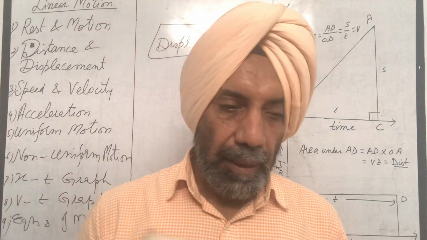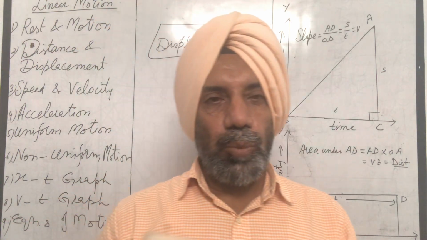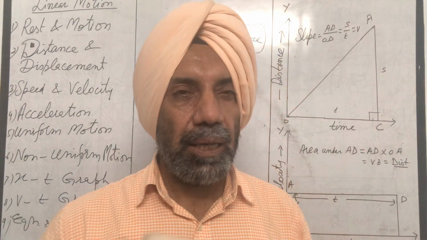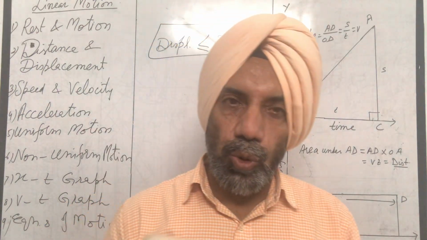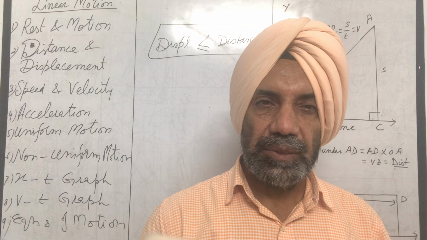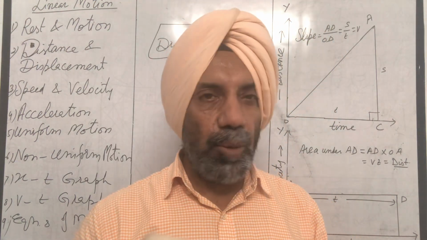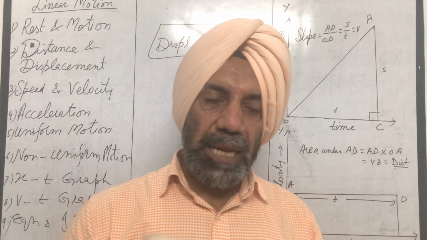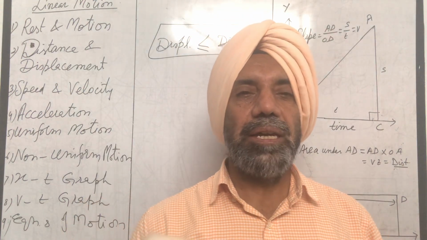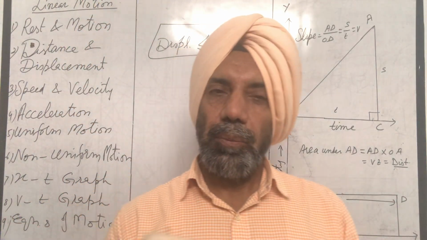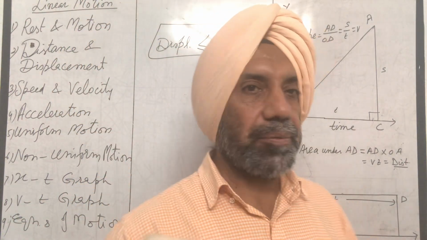For example, when you go from your home to your school and come back from school to home, suppose distance between your school and home is 5 kilometers. The total distance covered by you in this journey will be 10 kilometers, whereas displacement covered by you will be only 0. So displacement may be 0, positive or negative.